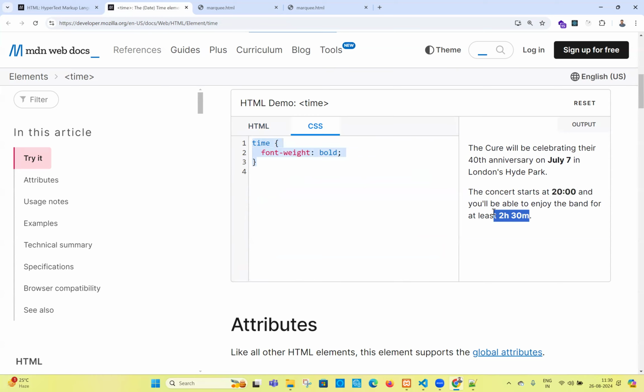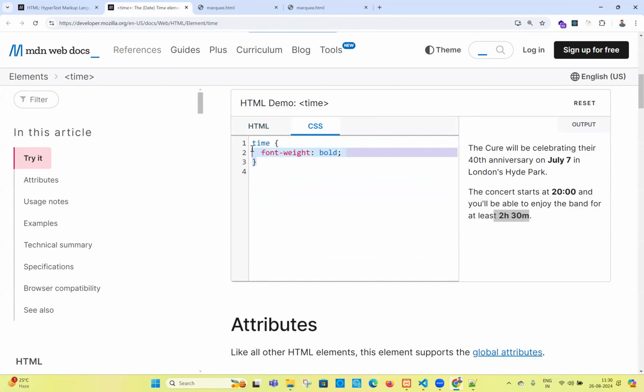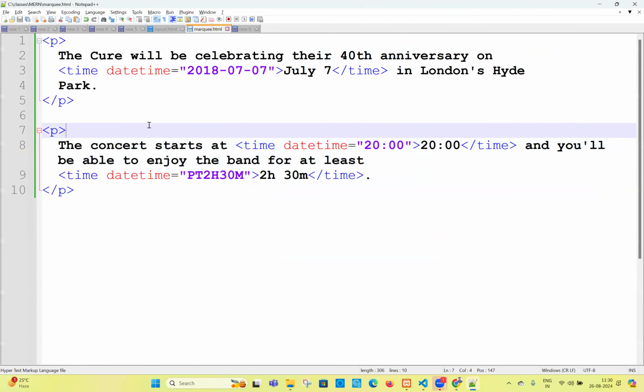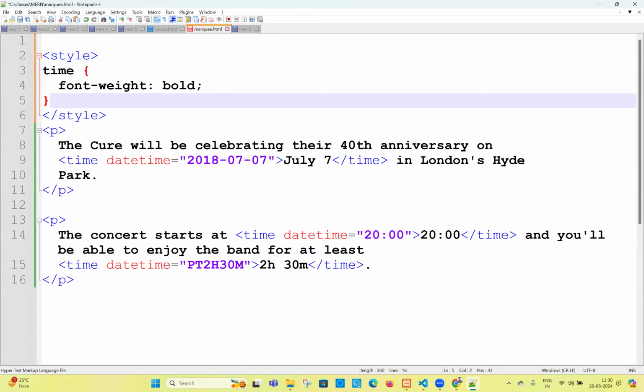By default, it won't come in bold. If they have given any CSS, this is where I have to write the CSS, guys. This CSS, you have to write always inside the style tag. So I'm writing the style tag open, style tag close. But I have one big question. In this document, there is no head, there is no body. I didn't take head and body. I'm writing directly. Is it okay? 100% okay, but for practice purposes only.